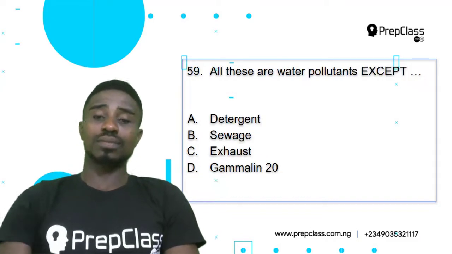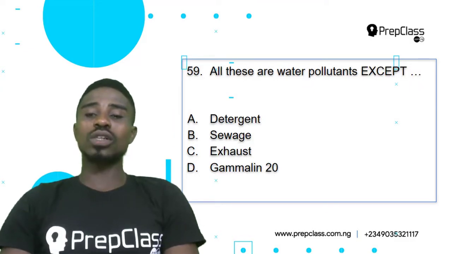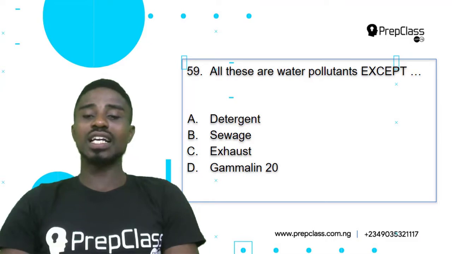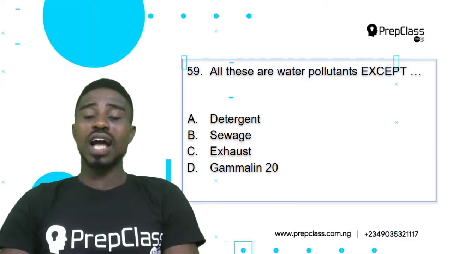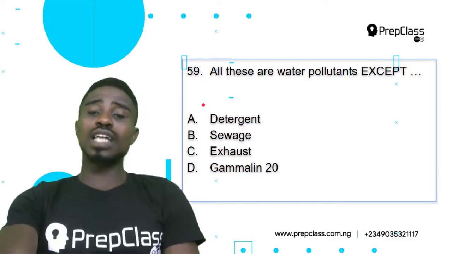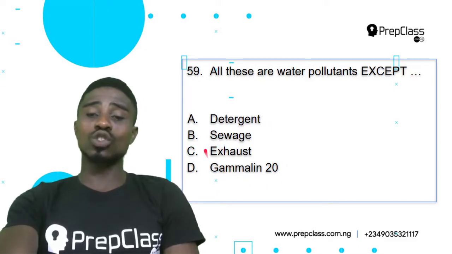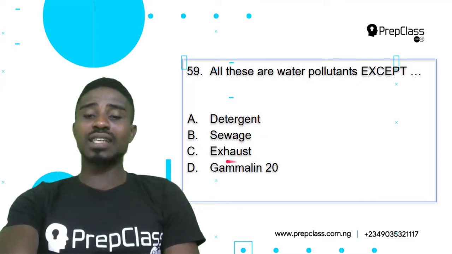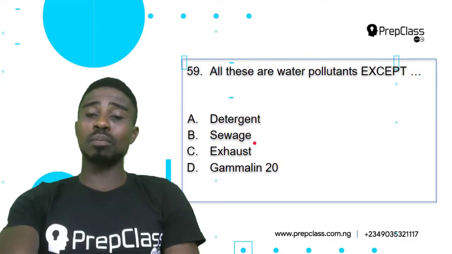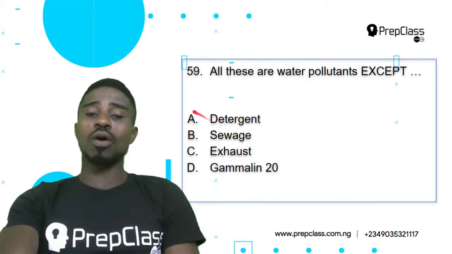Let's look at the next question. Question 59. All these are water pollutants except A, detergents, B, sewage, C, exhaust, D, gammalin 20. For us to carefully select the correct answer, we need to analyze all of the options and see which one best answers our question. Now, in looking at all of these pollutants, you will see that there is one particular pollutant that is not a water pollutant, and that is exhaust. Exhaust basically pertains to air pollution.